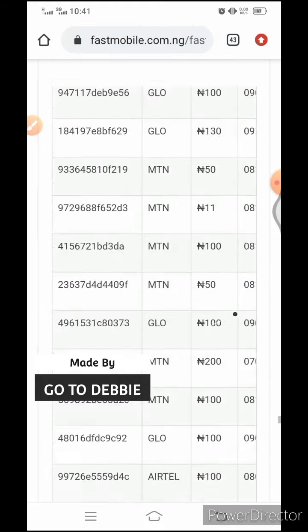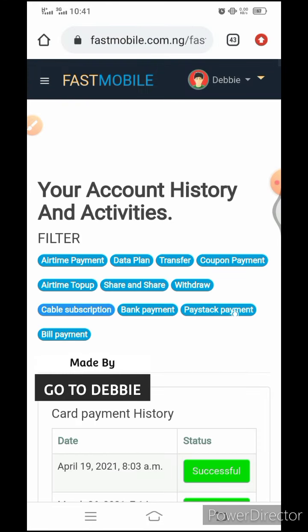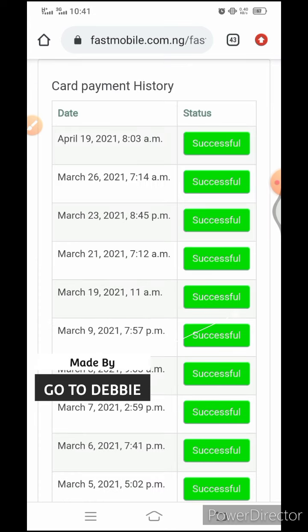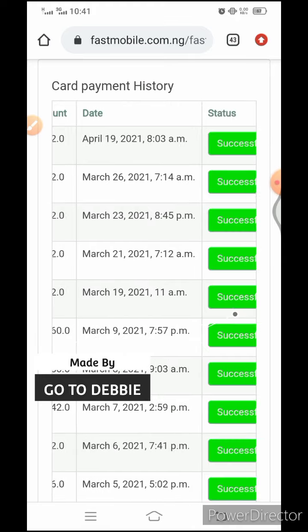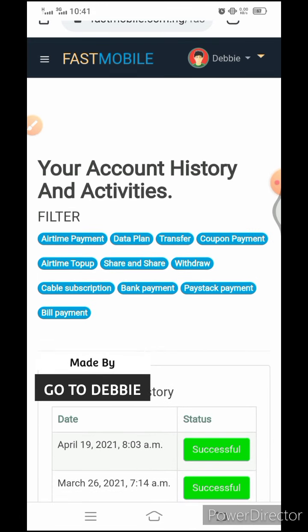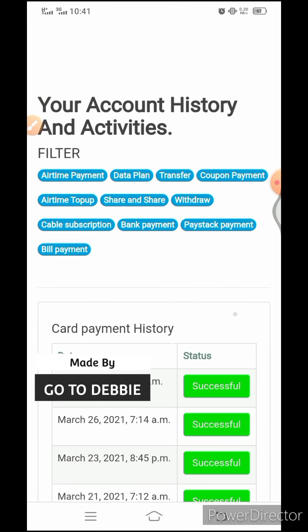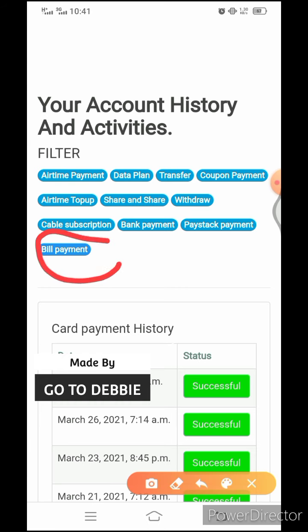All right. Then the next one is bank payment, maybe through ATM or something. This is for Paystack payment. Paystack is like the bank transfer, the one that you did to your personal account number. I hope you know that. Okay, I'll show you something now. I'll come back to that. Okay, the bill payment is for the electricity bill payment. Okay, so I hope that is clear. This covers everything. It's just for you to track your journey.